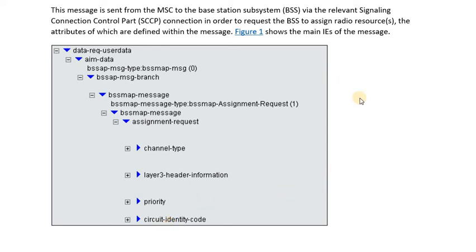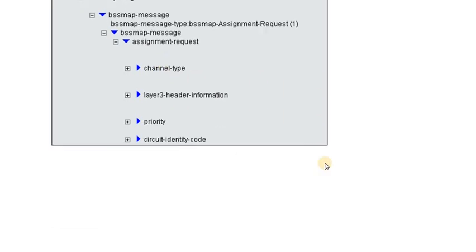So in this case, the MSC specifies to the BSC on which circuit identity code, which is generally referred to as CIC, this call should be established. Also, it gives the BSC the options of the air interface codecs as well.